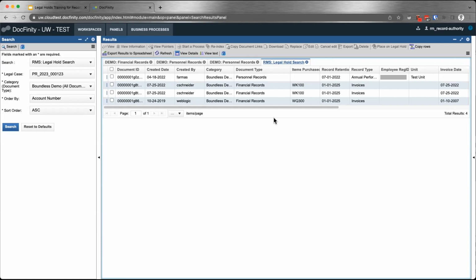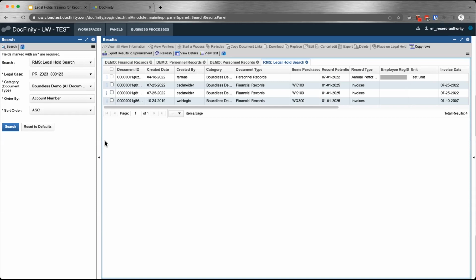in one view. One common question that I have heard is, will I be able to see other departments' documents that have also been put on the same legal case hold? And the answer is no. Even though there might be documents from other departments in this same legal case, you will not be able to see them. You will only be able to see the documents that you have view permissions for that are within this legal case.